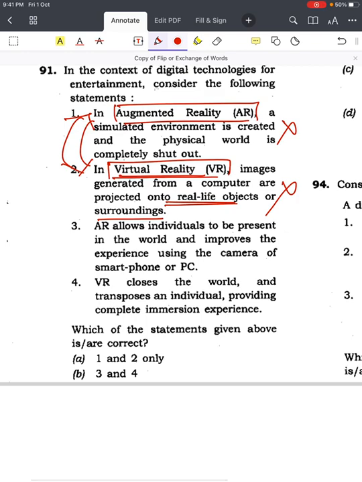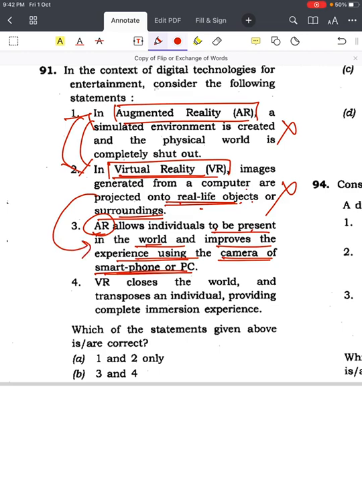Then come to statement number 3. AR, augmented reality, allows individuals to be present in the world and improves the experience using the camera of the smartphone or the PC. So the physical world is not shut off. That means AR is images generated from a computer projected onto real life objects or surroundings, and that allows individuals to be present in the world and improves the experience using a smartphone camera.